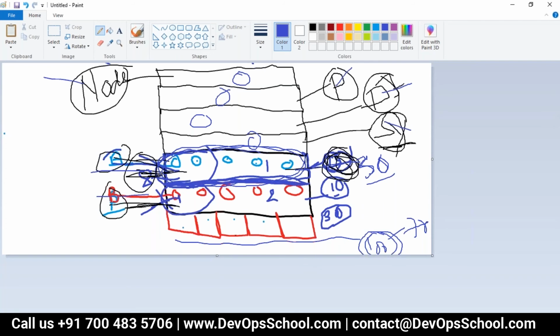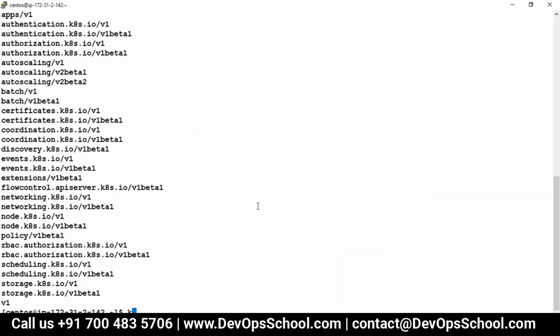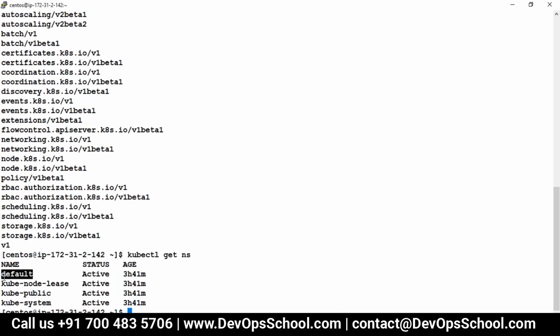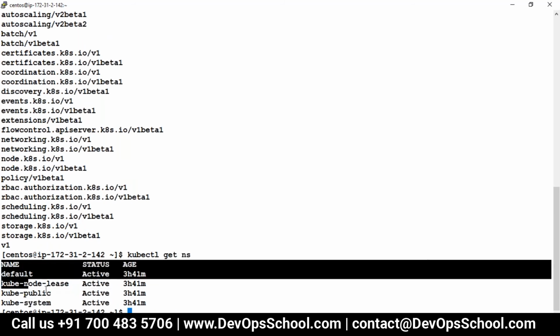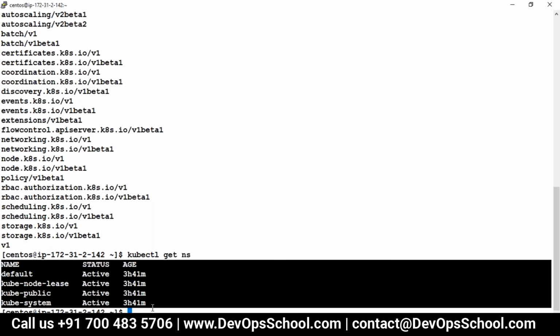Okay, so now let me show you the namespaces first. kubectl get ns. See here: default, this is for the node, this is for the public, and this is for the system. There is no limit set by default. You can set the limit later.